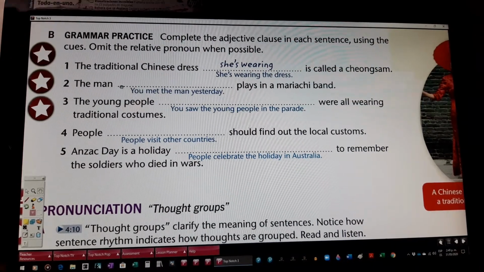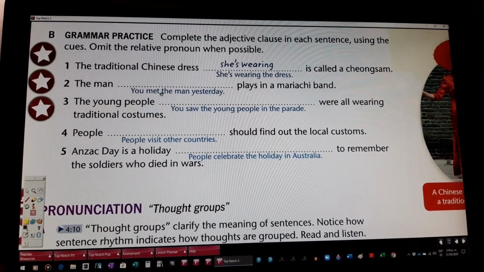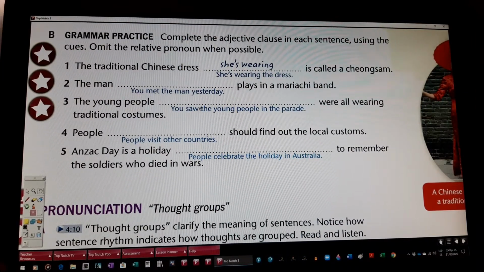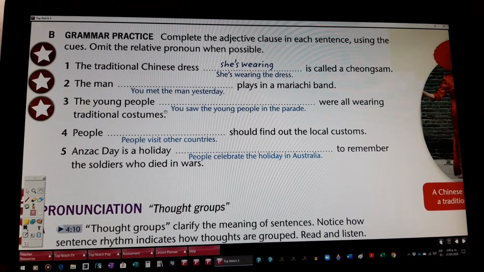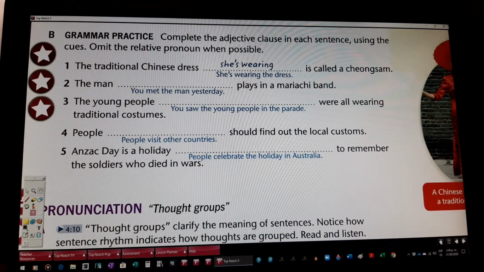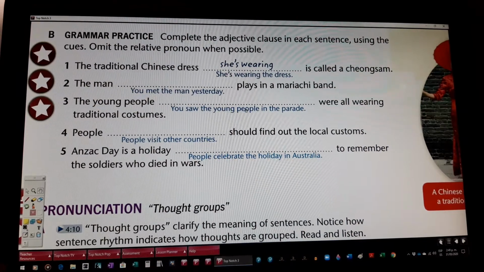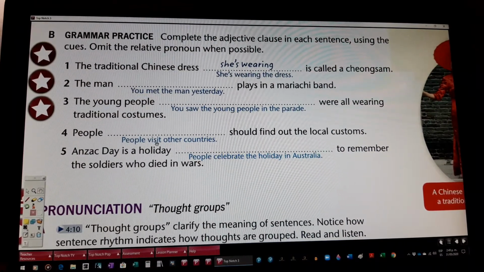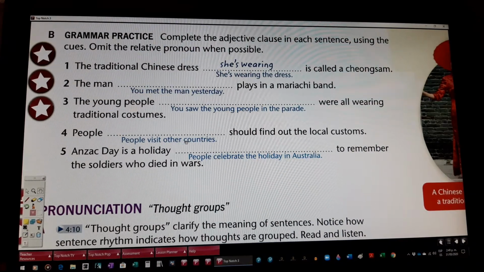The man you met yesterday, okay? Eliminate the man, okay? You saw the young people in the parade. The young people you saw in the parade, eliminate the young people, okay? The people who visit other countries, okay, eliminate people, okay?